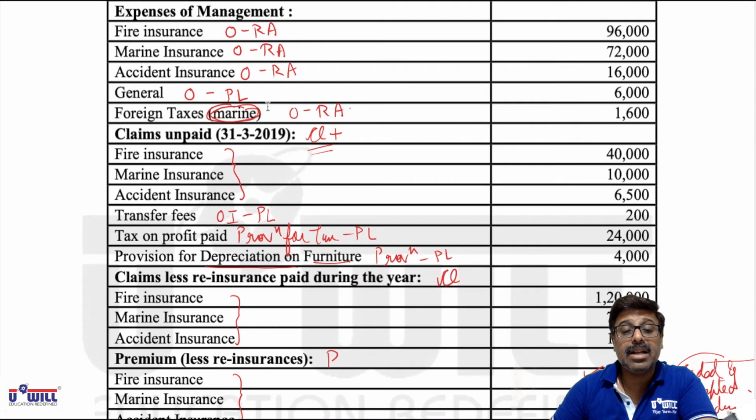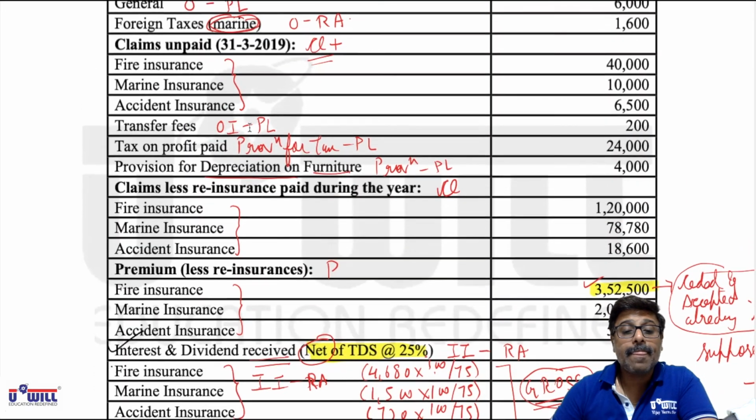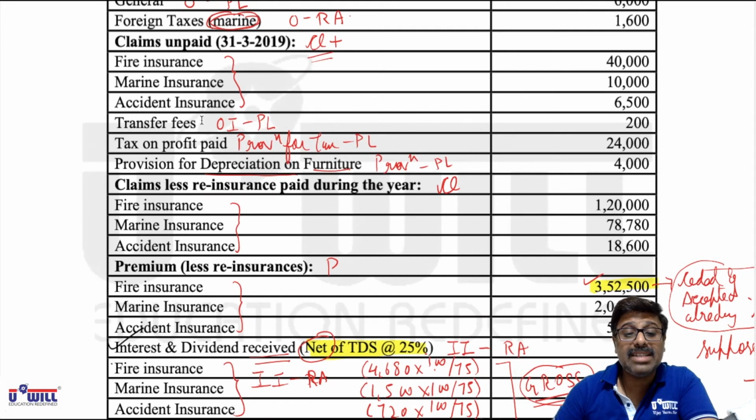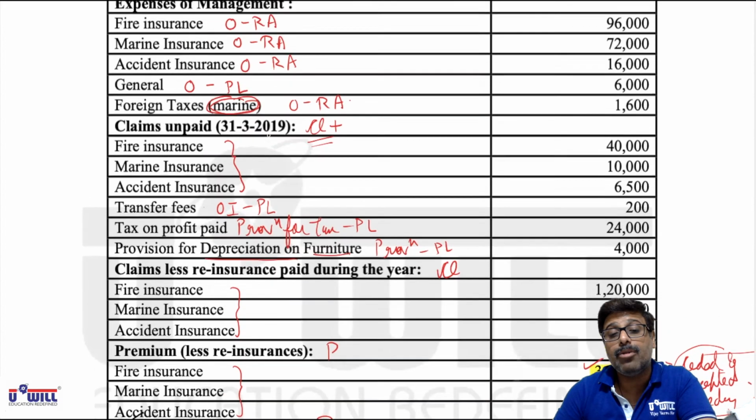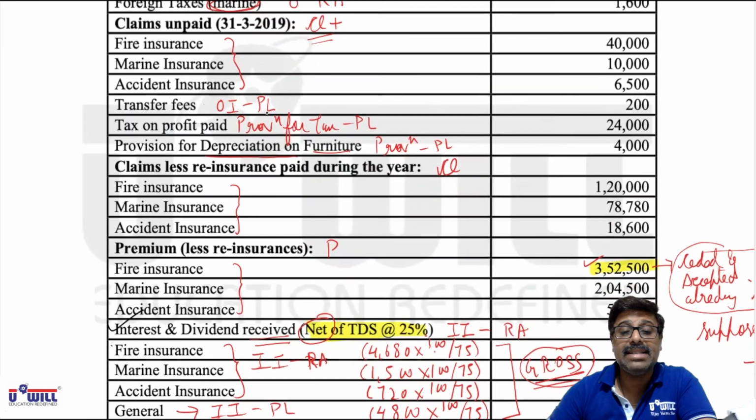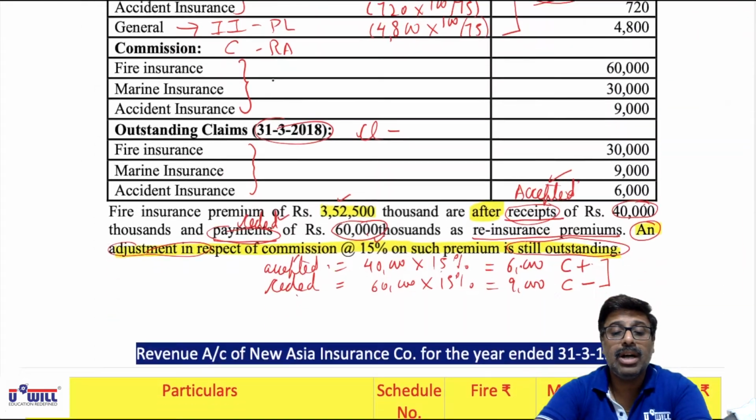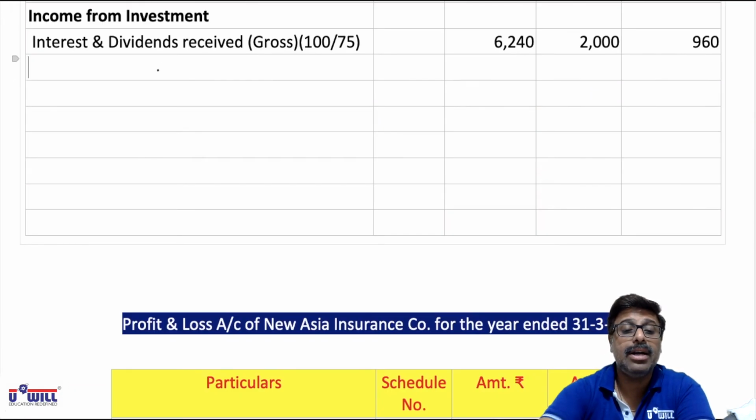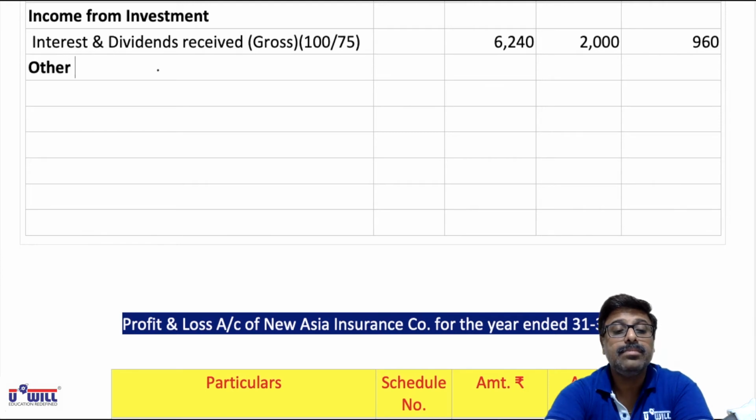Then we have other incomes, OI marked items. Only one amount is there, transfer fees, that would come in P&L account. No other item of OI is there. So other incomes are nil. All of you write down other incomes, that is nil. We don't have any. So total of A will be obtained from that later on.